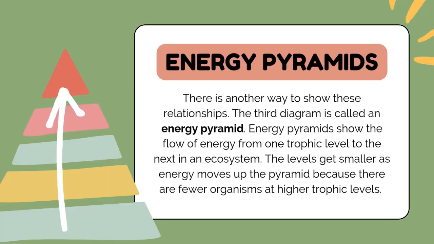Energy pyramids. There is another way to show these relationships. The third diagram is called an energy pyramid. Energy pyramids show the flow of energy from one trophic level to the next in an ecosystem. The levels get smaller as energy moves up the pyramid because there are fewer organisms at higher trophic levels.